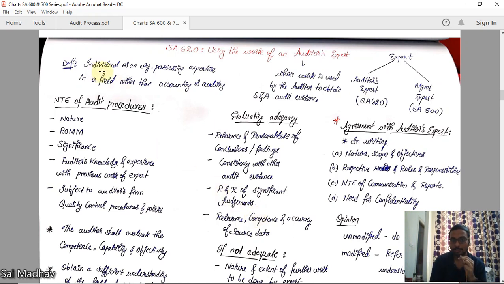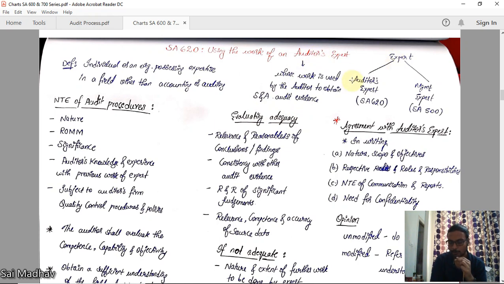Definition: who is an auditor's expert? An individual or an organization possessing expertise in a field other than accounting or auditing. In accounting or auditing, you are the expert. So, an expert is someone who possesses expertise in a field other than accounting or auditing, whose work is used by the auditor to obtain sufficient and appropriate audit evidence. The final objective is to obtain sufficient appropriate audit evidence and report. For obtaining this, you are using the work of an auditor's expert.